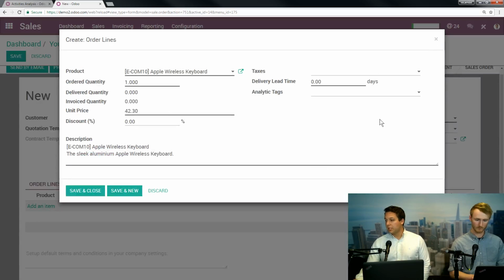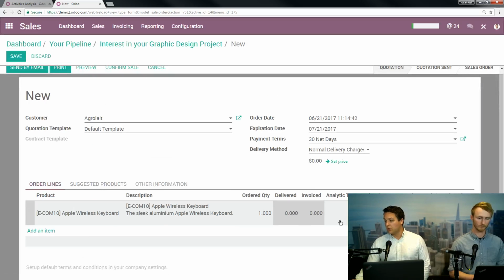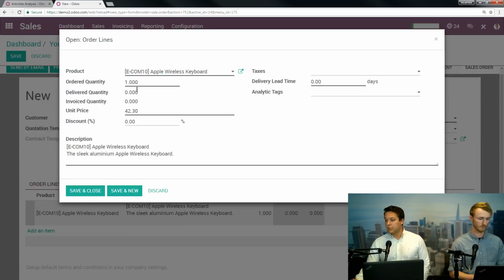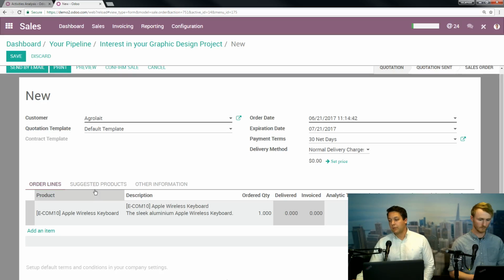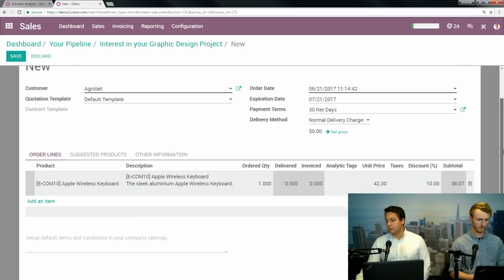And you can see that reflected here as well. There's the 0 lead time and the unit price that we discussed. So if I save and close, that's all going to go right here. Now, again, if you want to allow your salespeople to, they can offer line item discounts. They can come in and say, we're going to give 10% off of this item. That's totally up to you. You can have them have the ability to do that or not. It's up to you. And you can see that it has been updated right there.